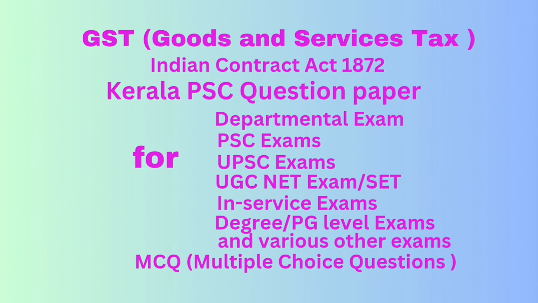Question number 71. What is the interest charged for wrong utilization of input tax credit? Answer, 24%. Question number 72. In which of the following cases refund of unutilized input tax credit will be allowed? Answer, zero rated supplies without payment of tax.